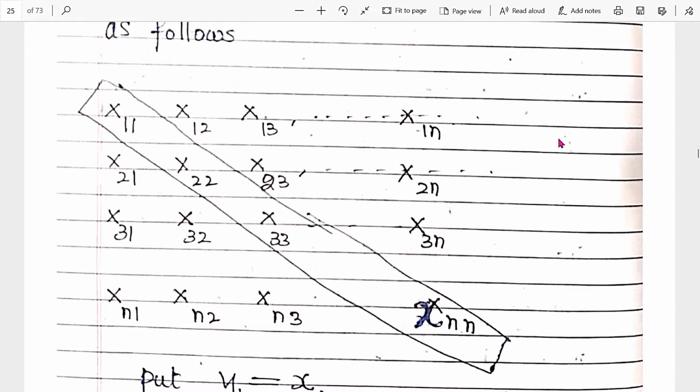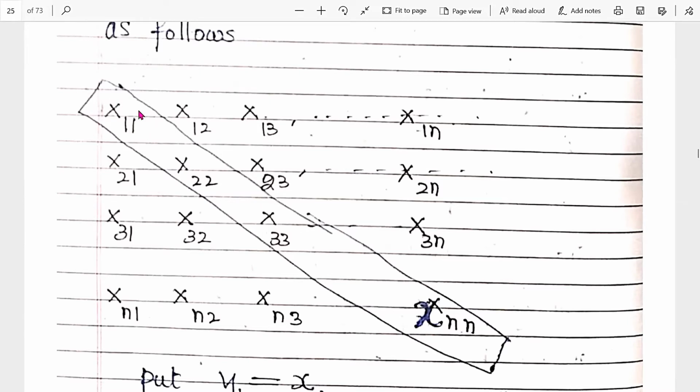B1 is a ball of radius 1. B2 is a ball of radius 1 by 2. Bn is a ball of radius 1 by n. Right? Now taking the diagonal entries x11, x22, x33, xn.